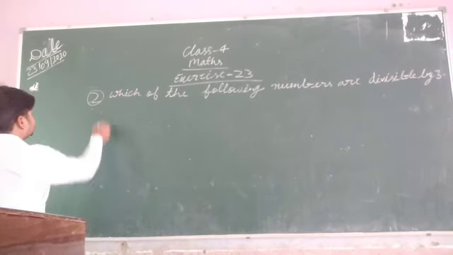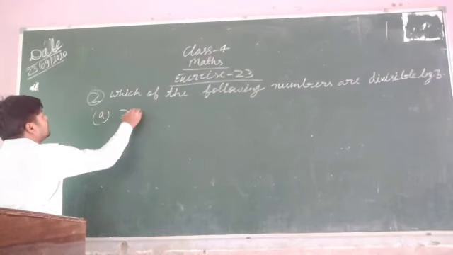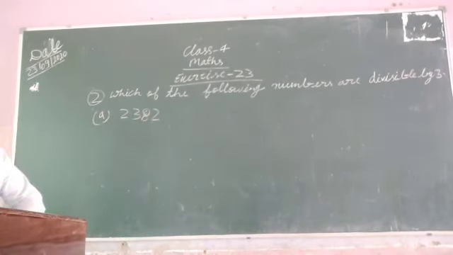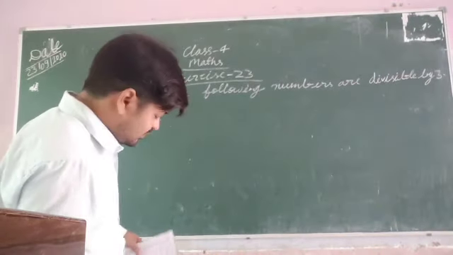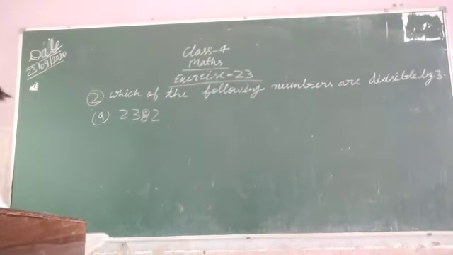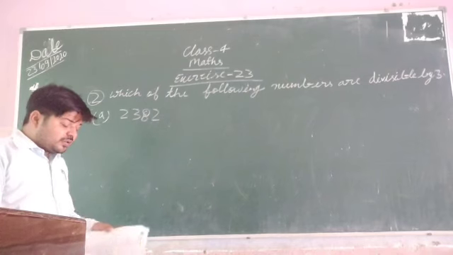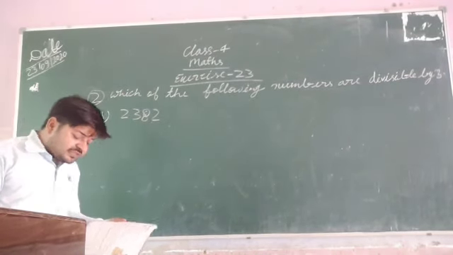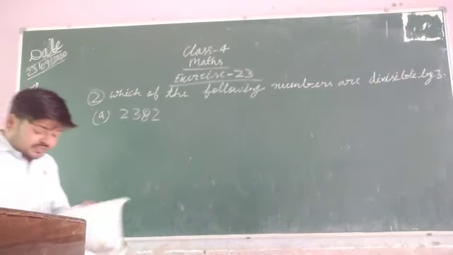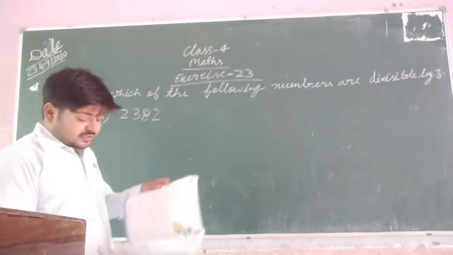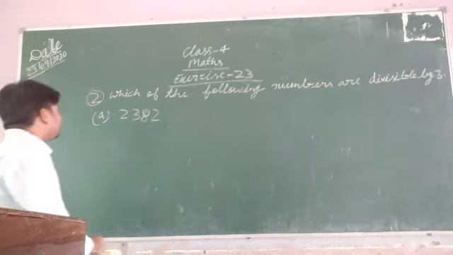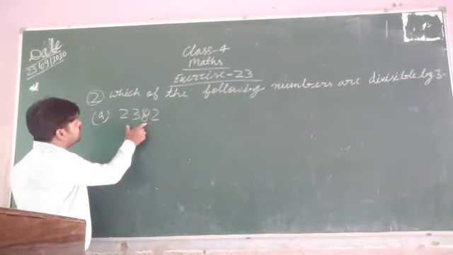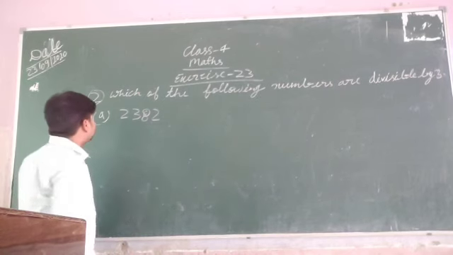So 2382. How do you have to check? Firstly you have to know the divisibility rule of 3. A given number is divisible by 3 if the sum of digits is divisible by 3. If the sum of digits is divisible by 3, then this number will also be divisible by 3.